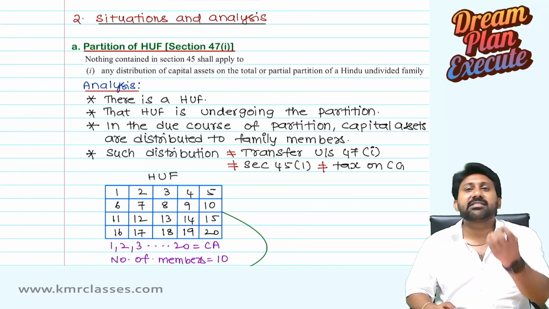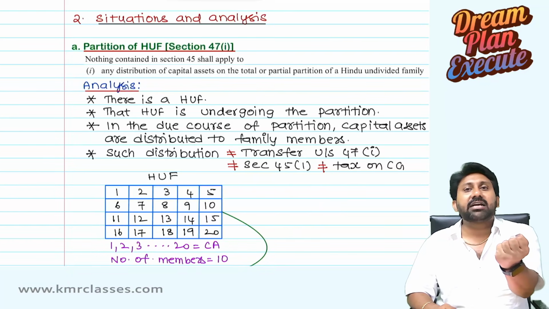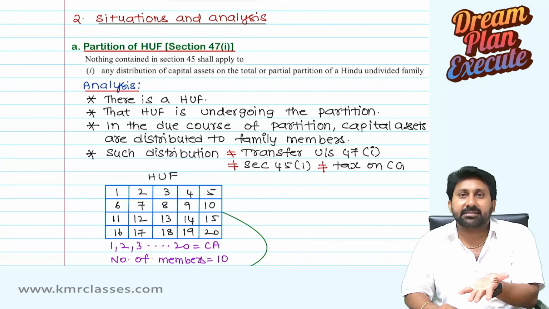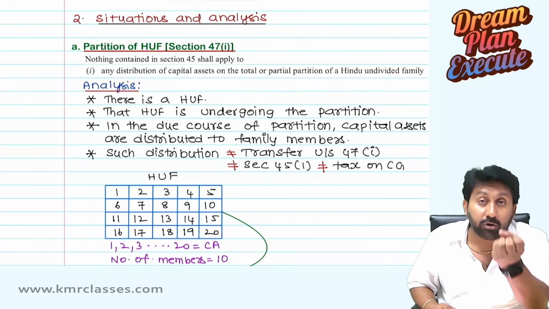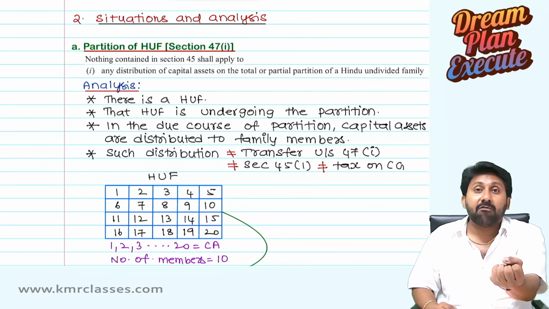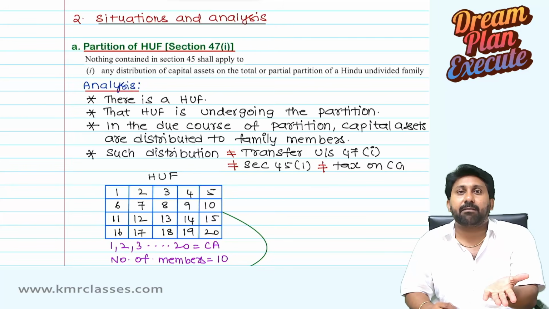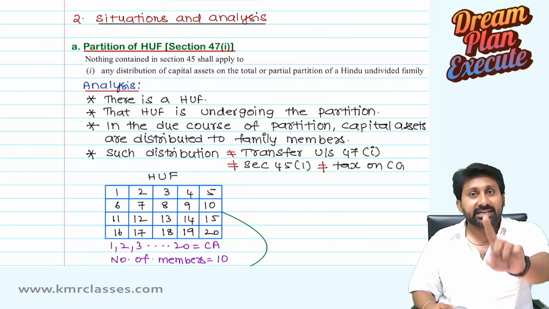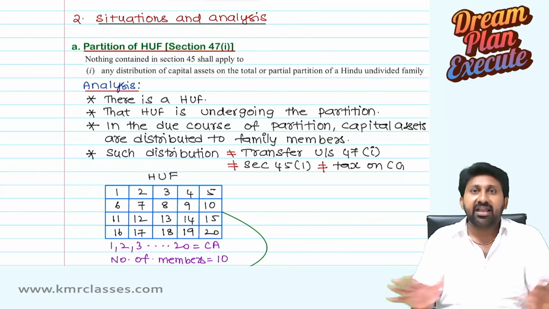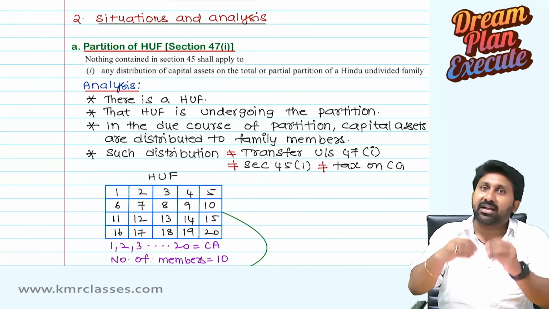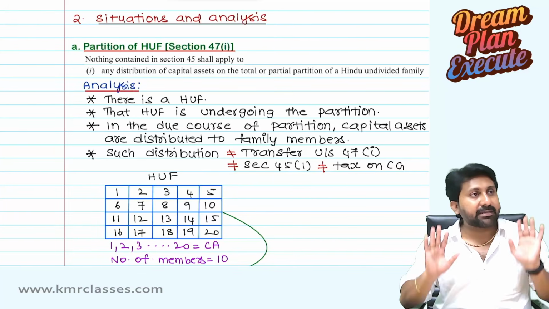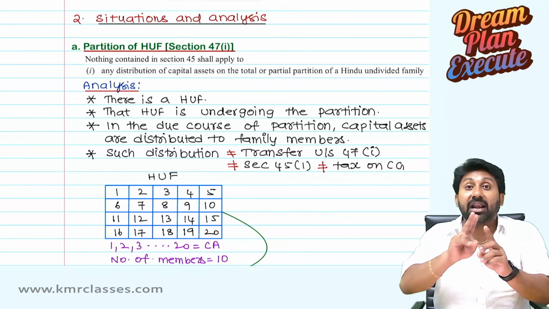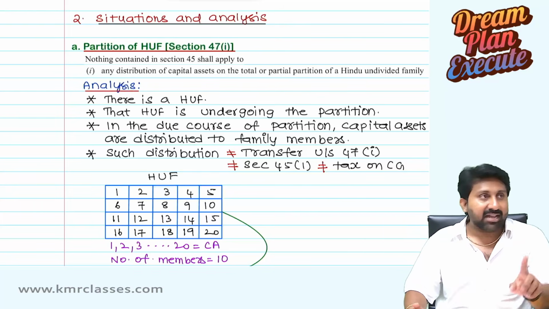Previously, all the assets are in the hands of the family. Now the assets are relocated in the hands of family members. Previously, it was a joint ownership of all the family members. Now it became the single ownership of family members. Owners are not changing. Title is not transferring. Nothing has changed. Those who used to hold the asset previously, the same persons are holding the asset now. There is only relocation but not a transfer.